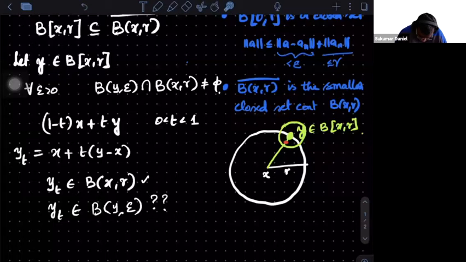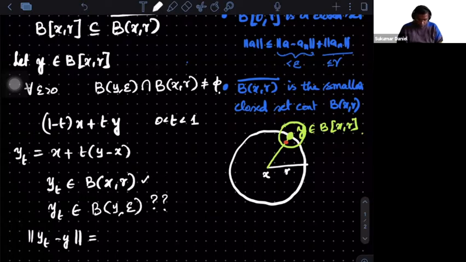If at all I want this, let us work in reverse and see what kind of t I need to choose. So what is the norm of yt minus y? I am checking yt minus y. If this happens to be less than epsilon, then I am through. But t is in my hand. I'm trying to find out t. What kind of t will give me less than epsilon? Just substitute this expression. What is yt minus y?